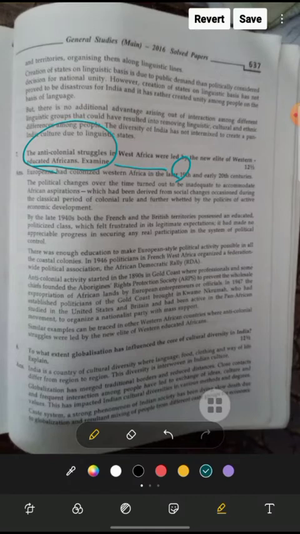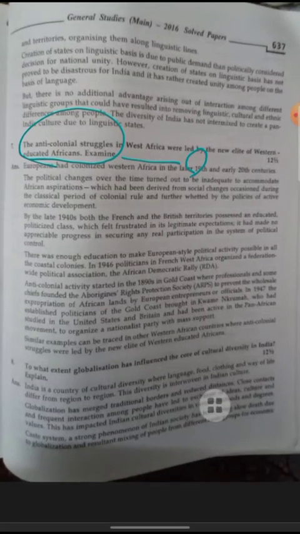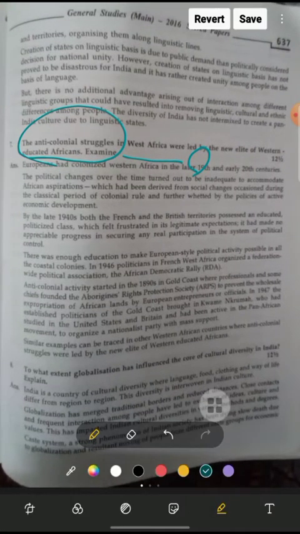The political change over that time turned out to be inadequate to accommodate African aspirations, which had been derived from social changes occasioned during the classical period of colonial rule and further weighted by the policies of active economic development.